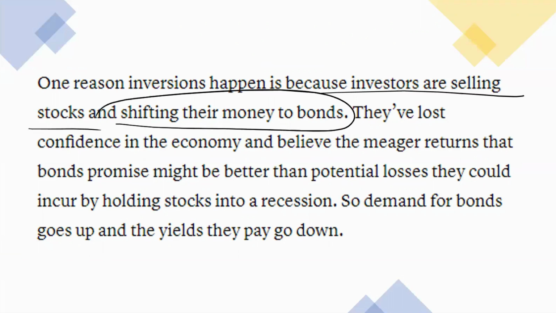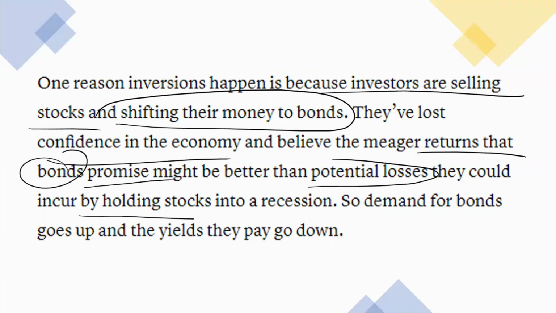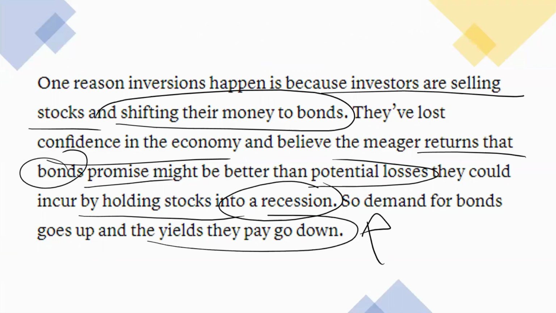Okay. So one reason why this is happening is that investors are selling stocks and shifting their money to bonds, because they have lost confidence in the economy and believe that the returns bonds promise might be better than the potential losses they can incur by holding stocks into a recession. So the demand for bonds went up, and that's why the yield being paid will drop.